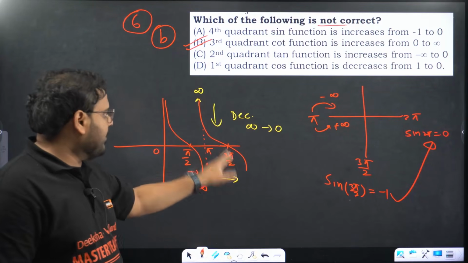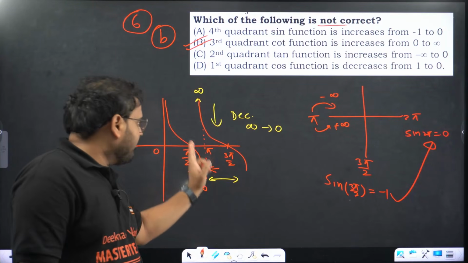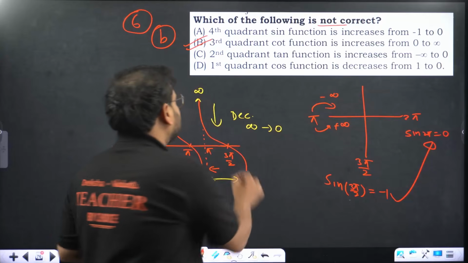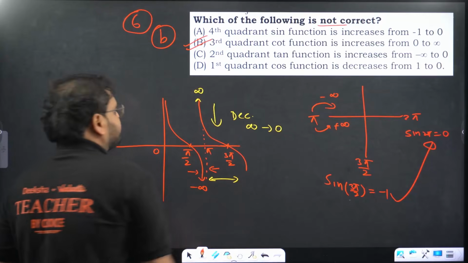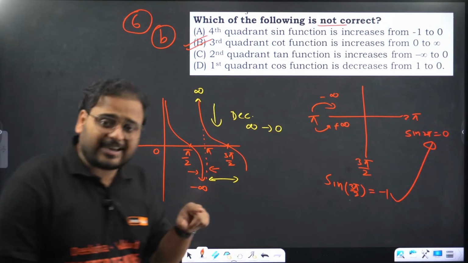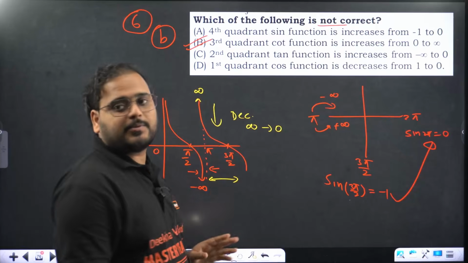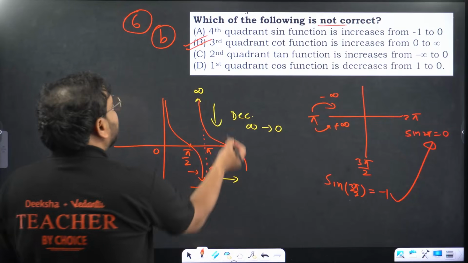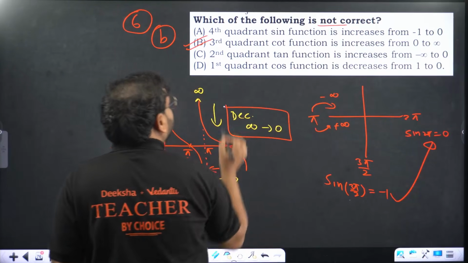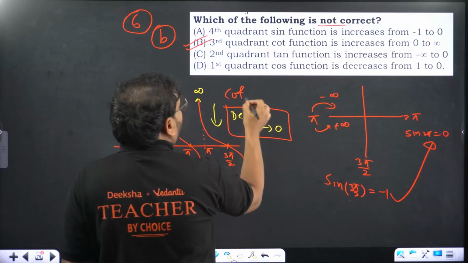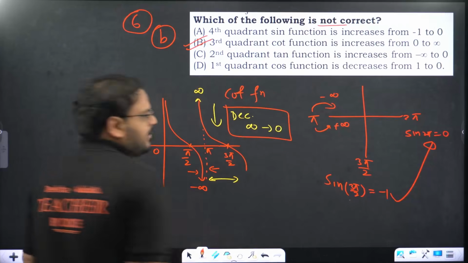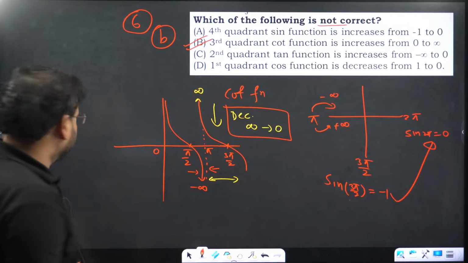Cot from pi to 3 pi by 2 is decreasing from infinity to 0. So the incorrect option is Option B, because it is actually decreasing from infinity to 0. This is for the cot function. Makes sense, guys? Option B is correct.